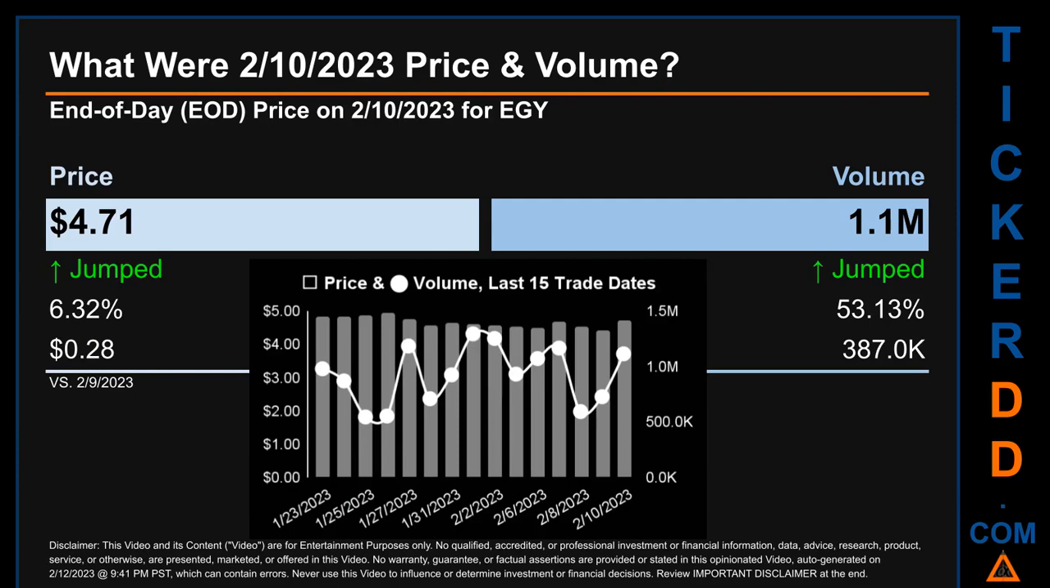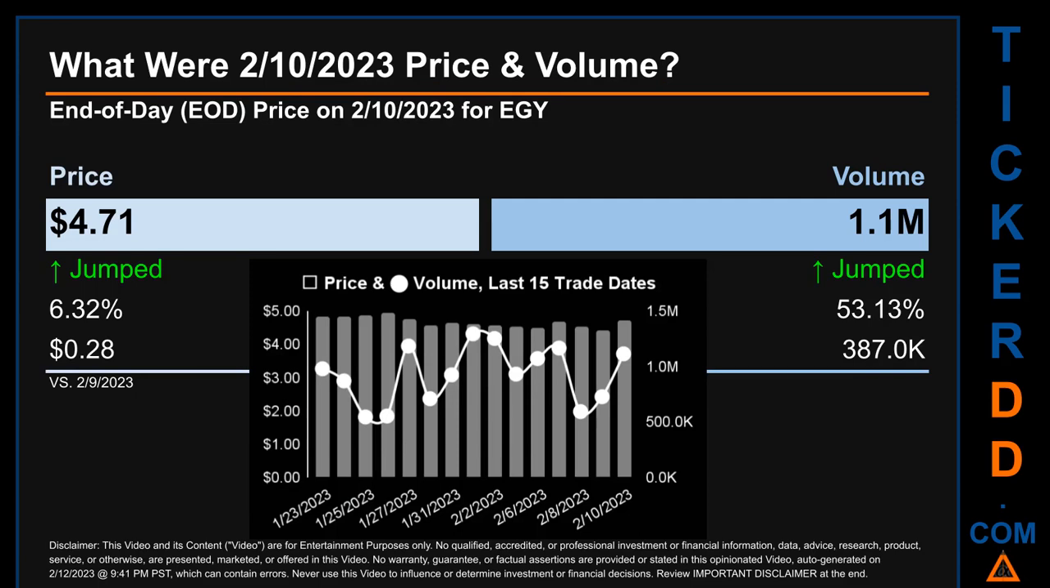What was end of day price and volume for EGY? On Friday, February 10, 2023, EGY had an end of day price of $4.71 and volume of about 1.1 million. Compared to the previous trading day, the price jumped 6.32%, gaining 28 cents, while volume jumped 53.13%, increasing about 387,000.